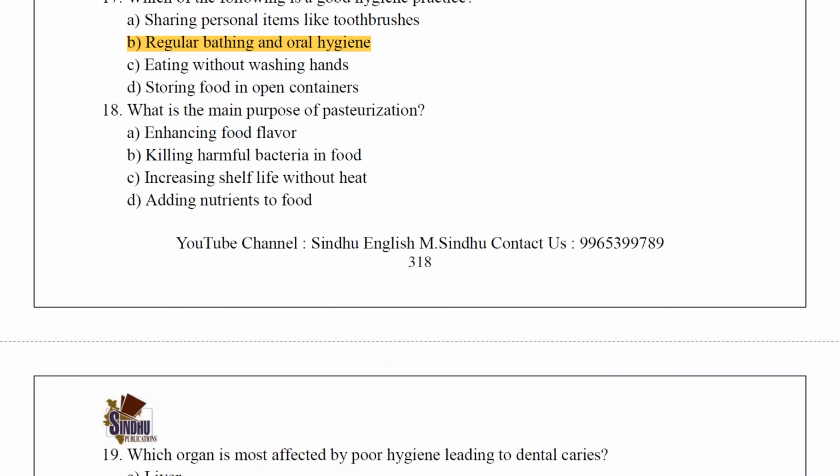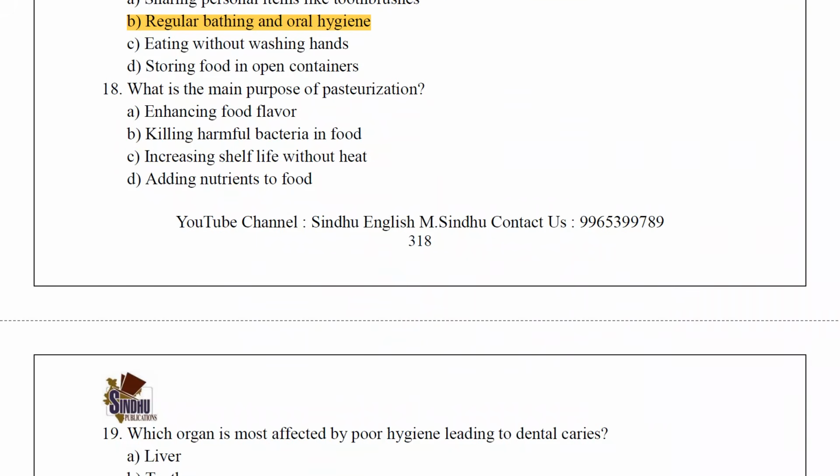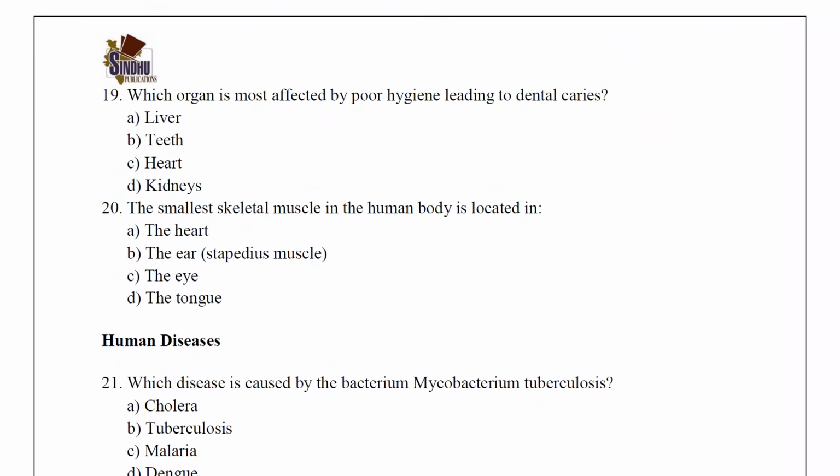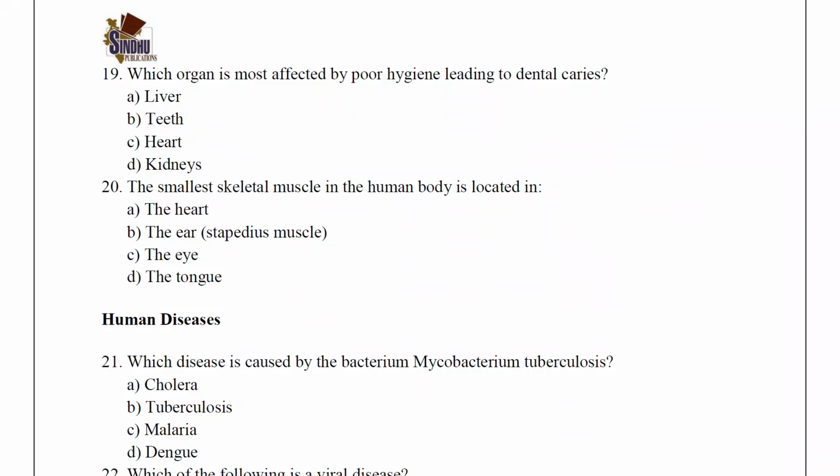What is the main purpose of pasteurization? Killing the harmful bacteria in food. Which organ is most affected by poor hygiene leading to dental caries? The answer is teeth.